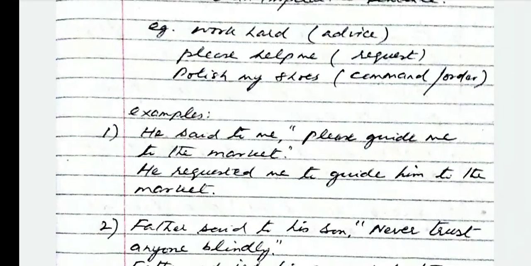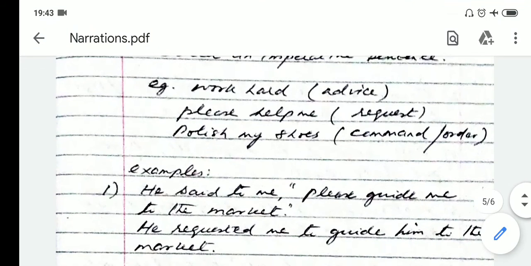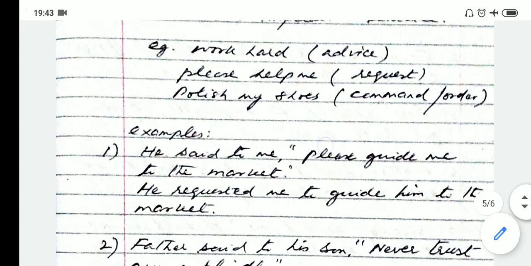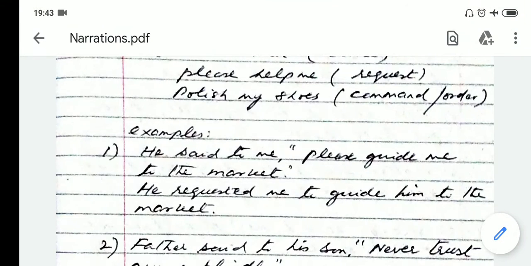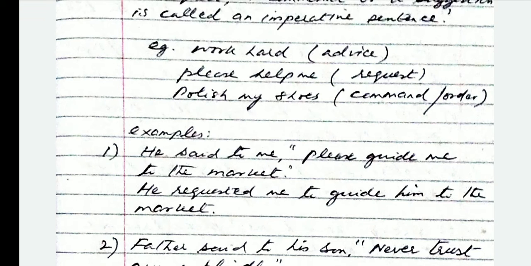So whenever you change a direct speech which is given in an imperative sentence into indirect speech, you have to judge whether it is an advice, a request, or a command, and you will change it accordingly. Now see with an example. He said to me, please guide me to the market. This sentence shows that there is a request. In this sentence, it is obvious that it is a request.